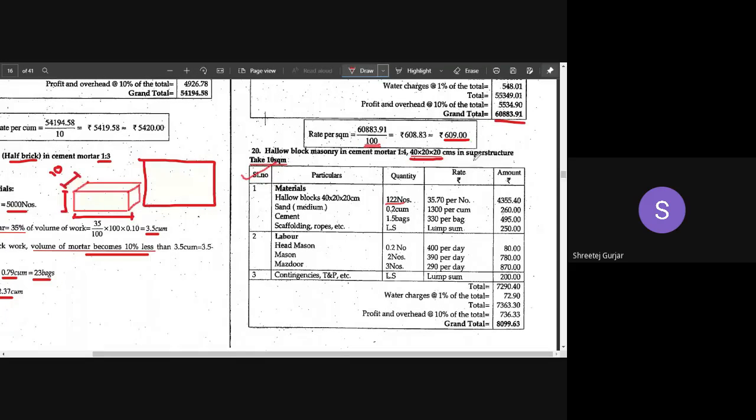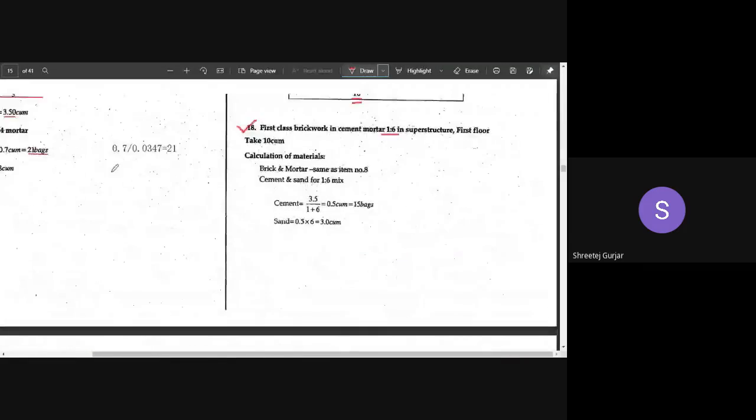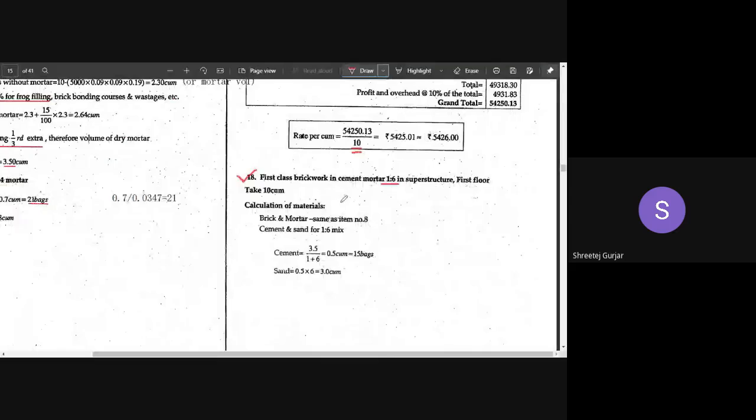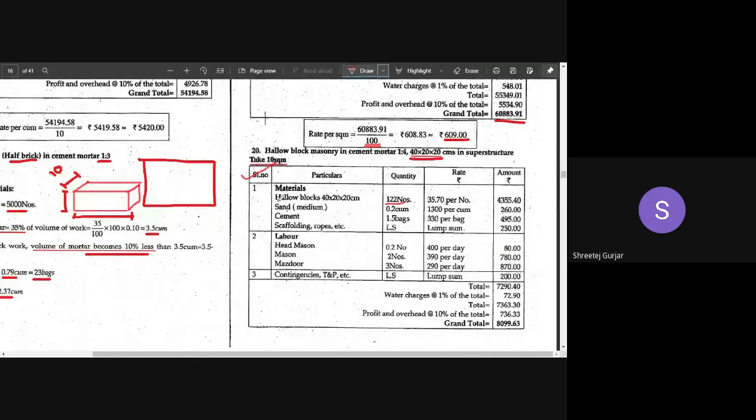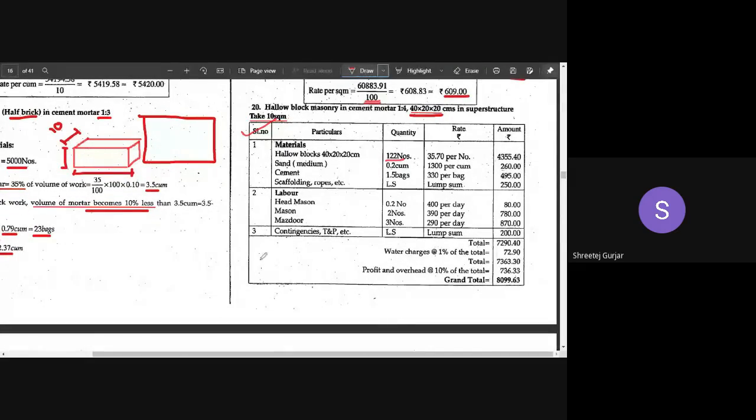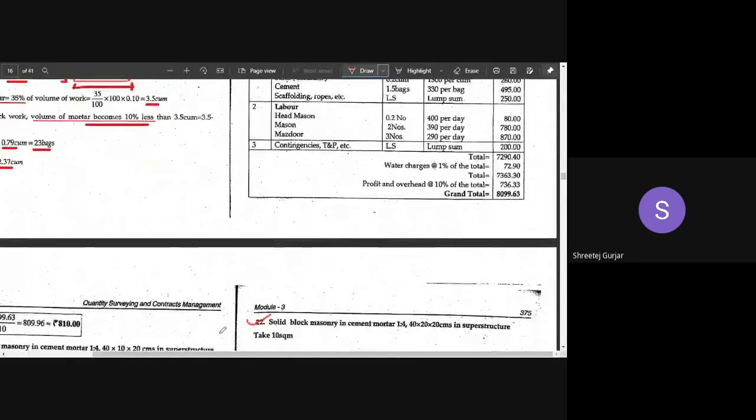Based on this, you can do the calculations. The remaining calculations are the same as we did for burnt brick clay; the calculation remains the same, only the size of the brick changes. Depending upon that, you can write down the quantity of materials, then calculate the labor required and do the rate analysis. This is for hollow brick masonry.